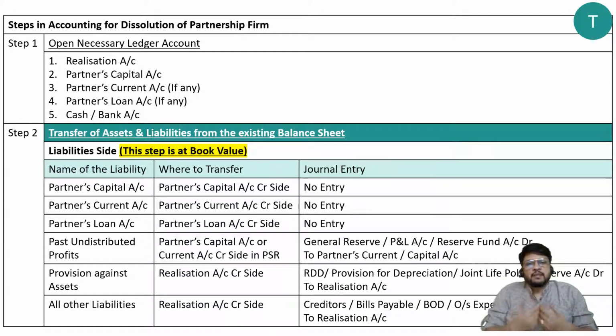So on this side of the table there is the accountant or the liquidator of the business who will liquidate all the assets, who will dispose of all the assets, get the cash, and then distribute the cash first to the outside liabilities, and after paying outside liabilities he will pay the partners' capital. And after partners' capital is paid off, everybody has gone, assets are already gone, liabilities have also gone, and partners have also gone, cash account is zero, everything is gone. So business is closed, chapter closed, things are over, let us go ahead. That's how the things will be happening. This is called the power of realization account.